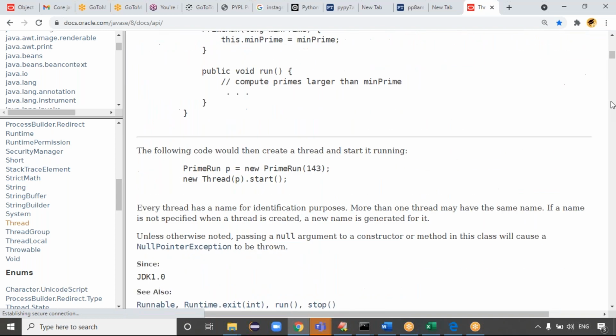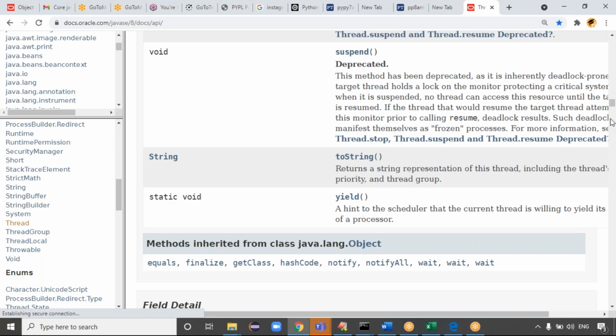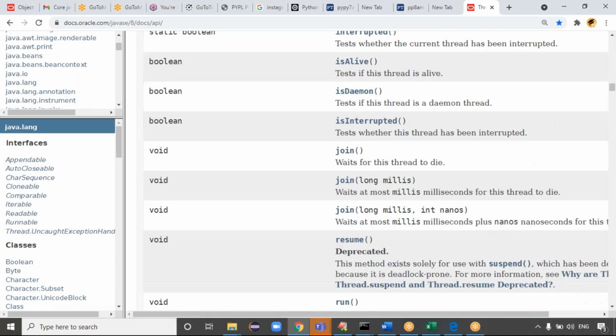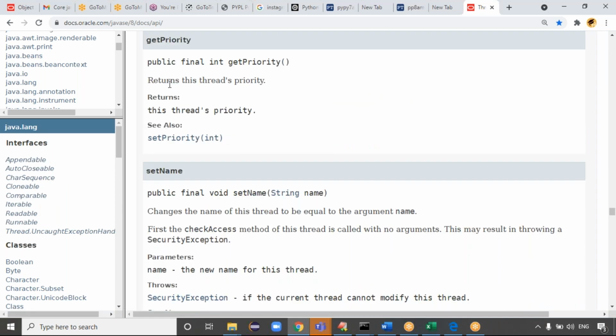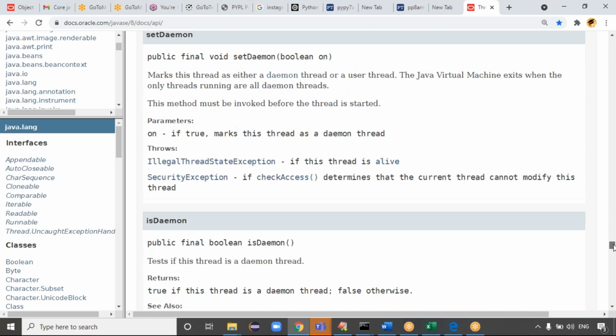We can see the methods like set priority and get priority. See, guys, get priority returns the thread priority, an integer value basically. It's a final method, which means we cannot override it. So it returns the thread priority, guys.